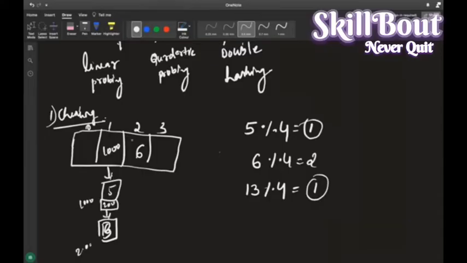For example, I have 14 modulus of 4. What will be the answer? 2. It will go to the second index. It will find that I already have 6 here, and now 14. Got it? This is chaining. So open hashing has the chaining concept. This is what chaining is.